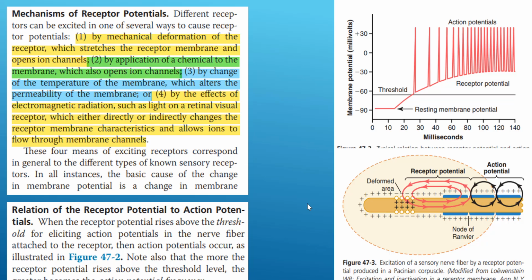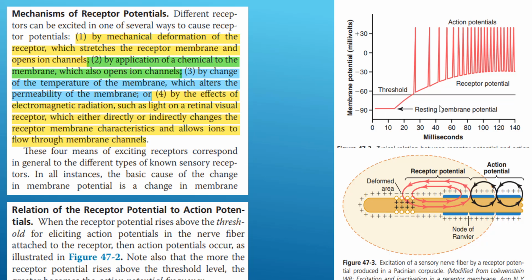If you remember, action potential follows the rule of all or none. What does it mean? It means that either the action potential happens fully or it doesn't happen. When the stimulus exceeds the threshold, action potential will happen fully with full strength and that's it, or it doesn't happen if the stimulus was below threshold. But receptor potential is graded. What does graded mean? It means that the stronger the stimulus, the higher the potential. It means it's changing with the intensity of the stimulus.